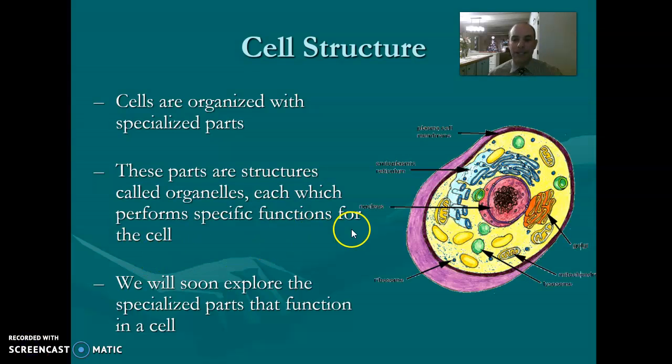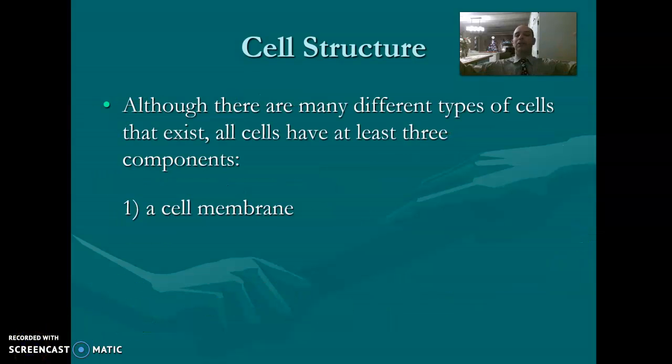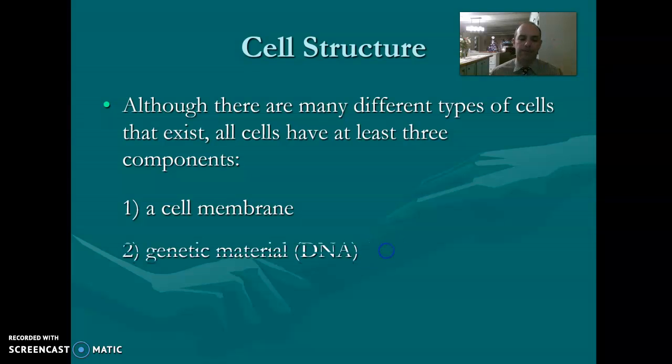You may be able to see some of these, but here's a review of some of the organelles: endoplasmic reticulum, or ER, cell membrane, nucleus, ribosome, lysosome, mitochondria, and Golgi apparatus, or Golgi complex. There are billions of different kinds of cells in the world, but they all have at least three things in common. This is a great open-ended question and something you need to remember. They all have one, a cell membrane; two, genetic material, DNA, which stands for deoxyribonucleic acid; and three, they all have cytoplasm.